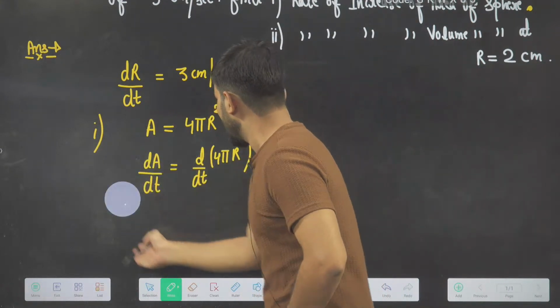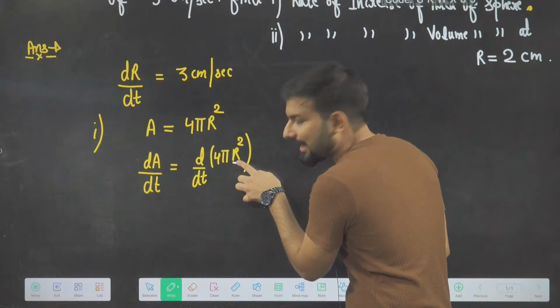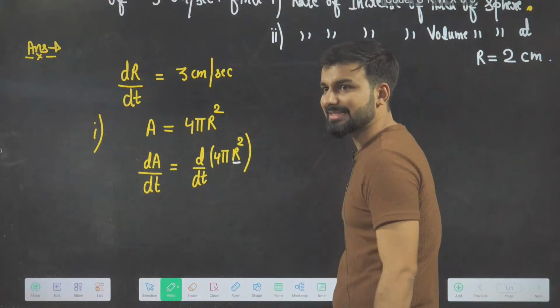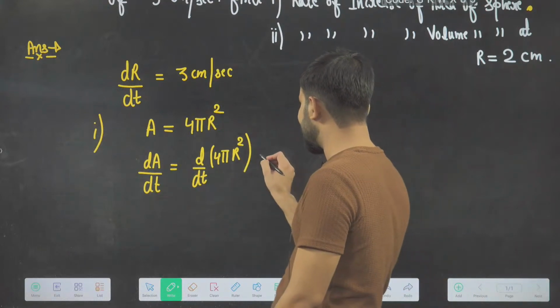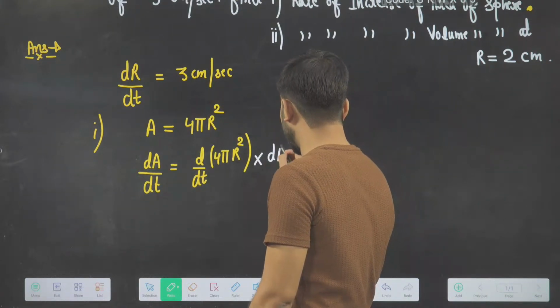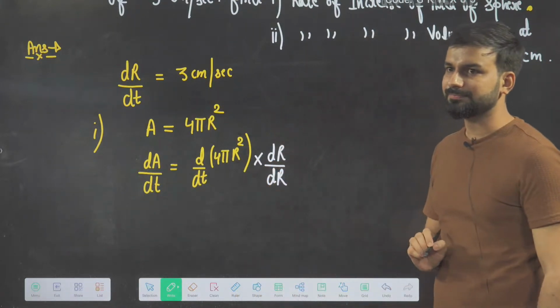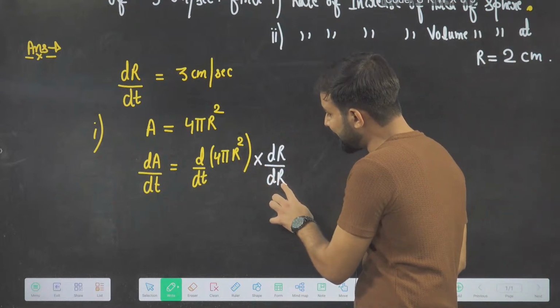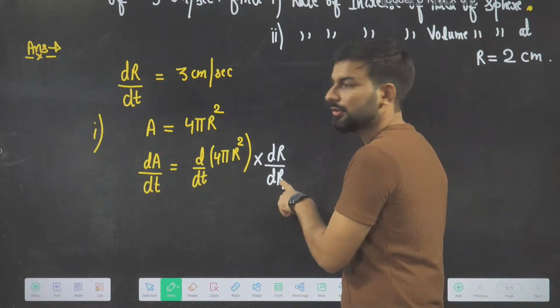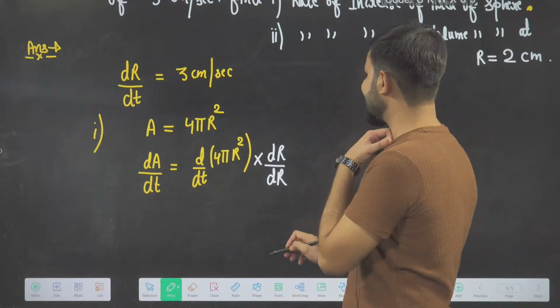So see, beta, I will be able to differentiate this r when the variable in the denominator is the same. So to make the variable same, I have to multiply here dr and dr. Is it okay or not okay? Now this r square will be differentiated with respect to r.